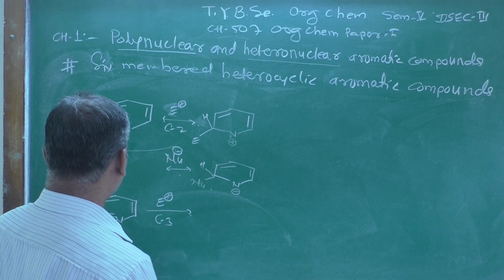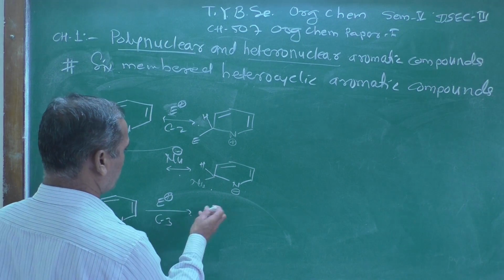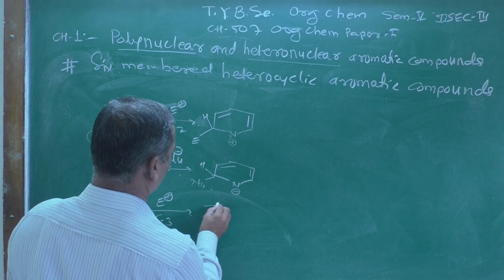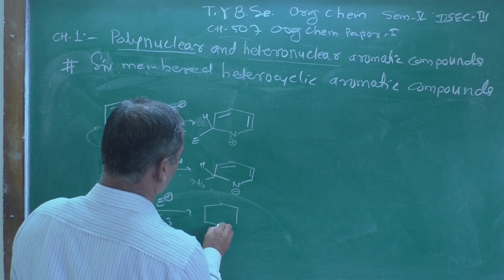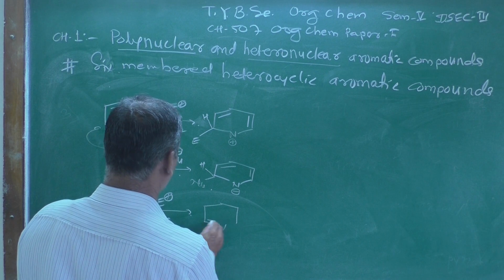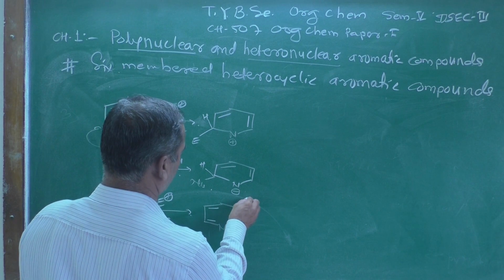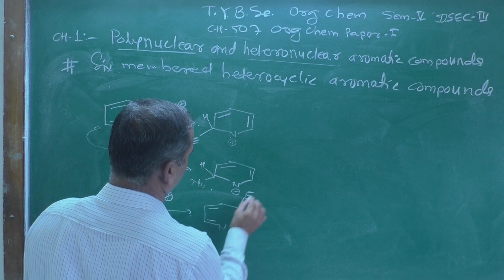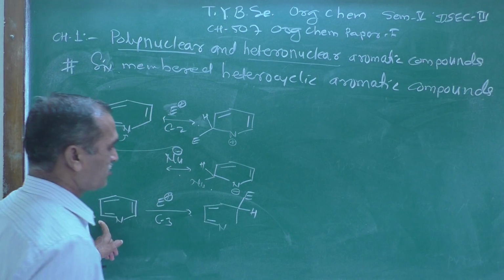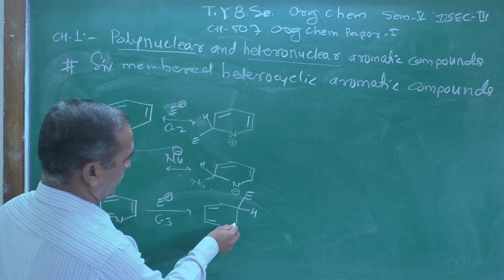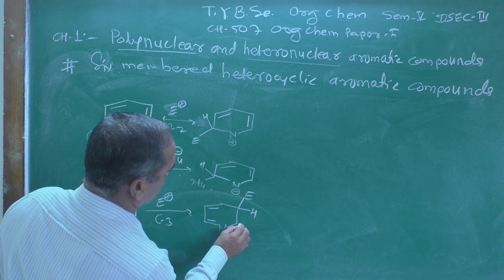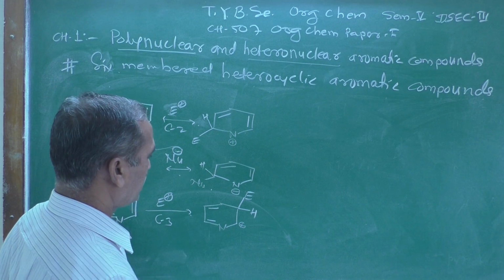What do you get at the C3 position? You are going to get the nitrogen atom, a double bond here, this double bond here. Here I am attaching the electrophile, and now the positive charge comes on it.